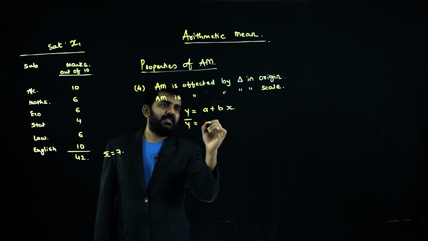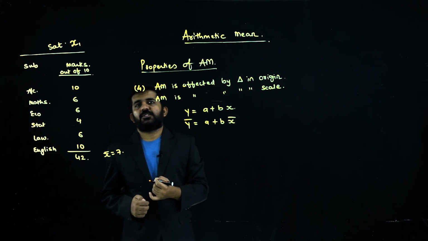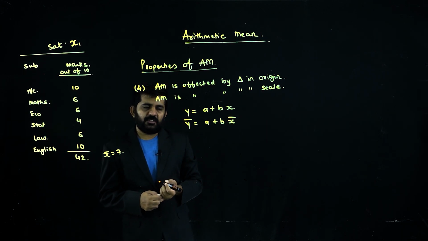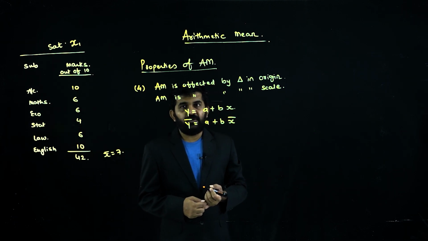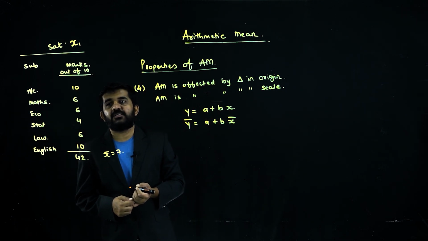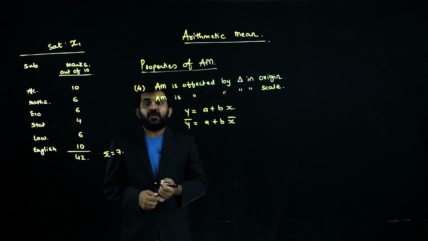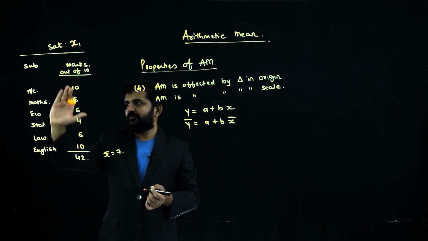y bar will be equal to a plus b x bar. That's it, all right. Now, it is difficult to understand, but try to understand that this is a characteristic which will be used to solve most of the questions. We have taken one data.